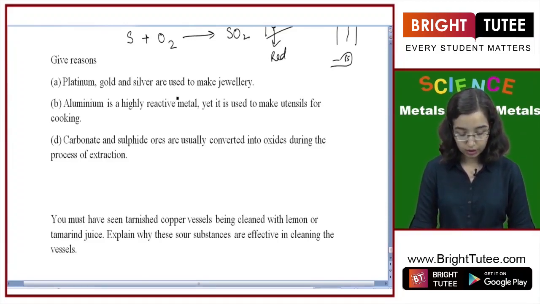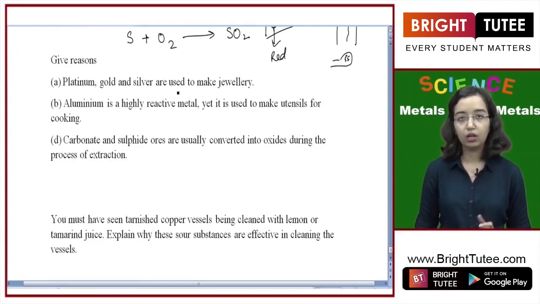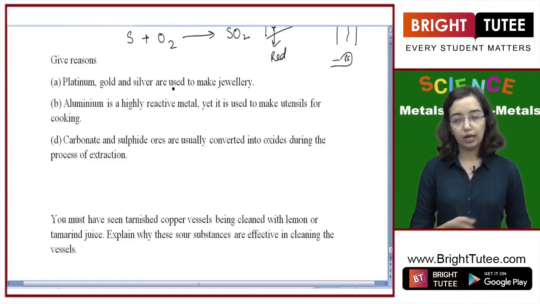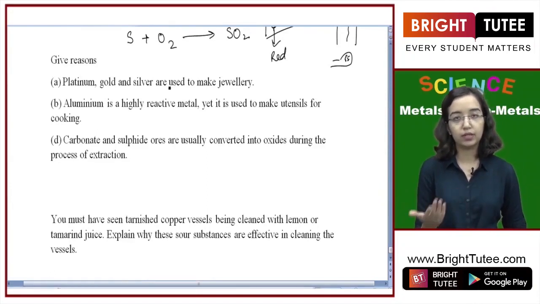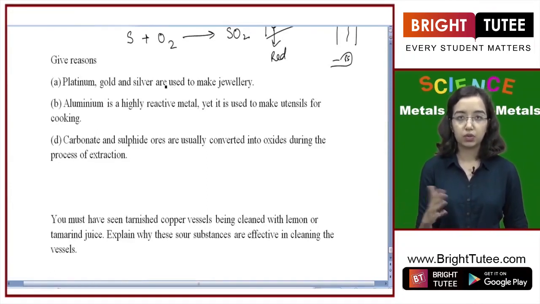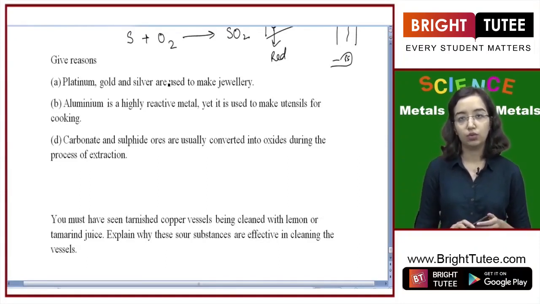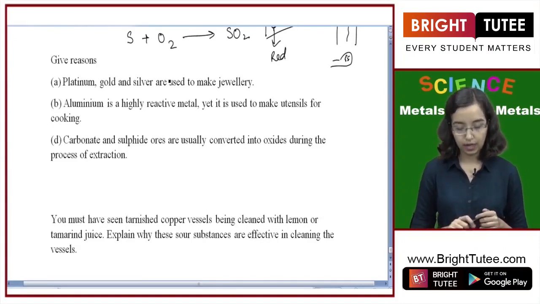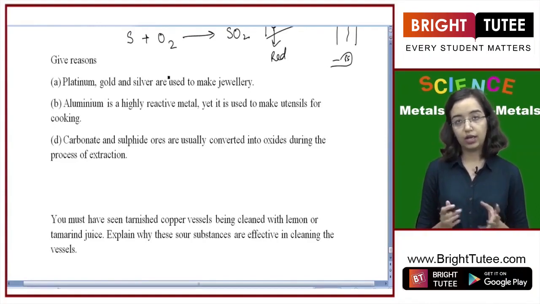The second question is, give reason why aluminium is highly reactive metal yet it is used to make utensils for cooking. So we have already studied this before. On the aluminium a layer of oxide is deposited which prevents further oxidation, which is resistant to heat, cooking, washing, and that is why it can easily be used in cooking processes. And also because it is malleable, it can be made into any shape of a cooker or a kadhai or any other utensil.